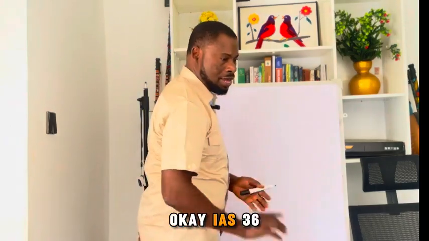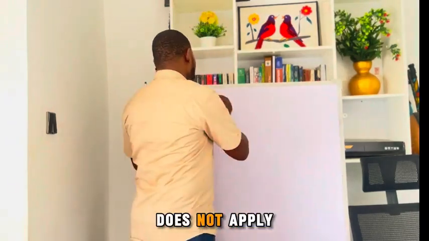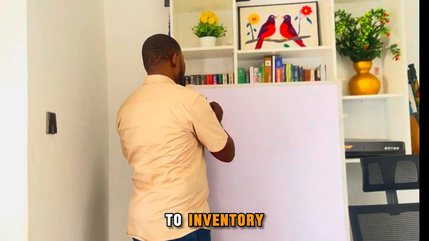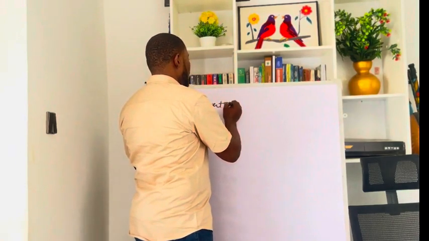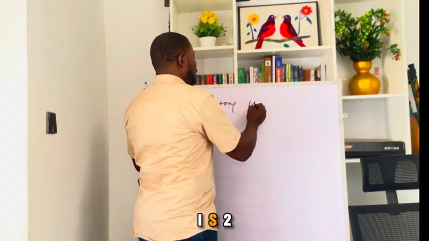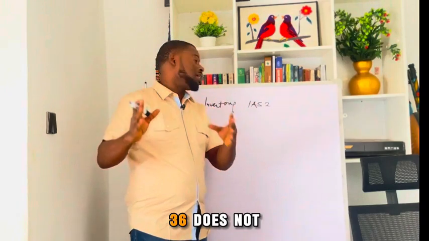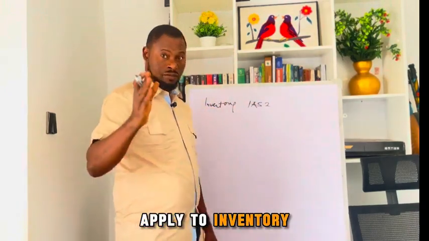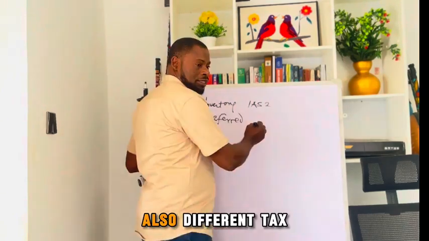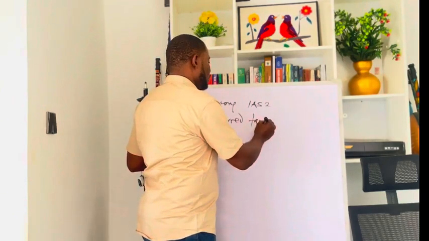IAS 36 does not apply to inventory. IAS 2 covers inventory. So IAS 36 does not apply to inventory, okay? Also, it does not cover deferred tax assets.